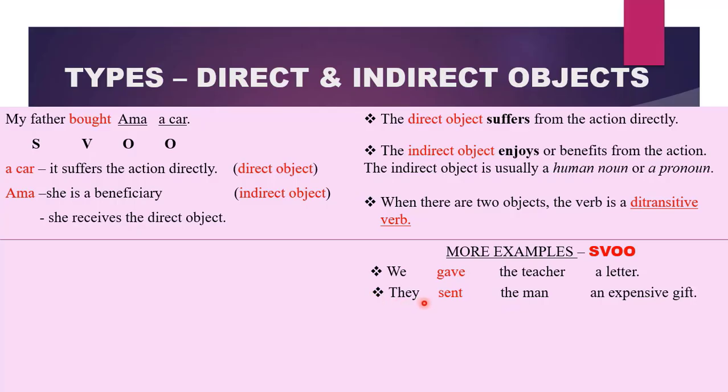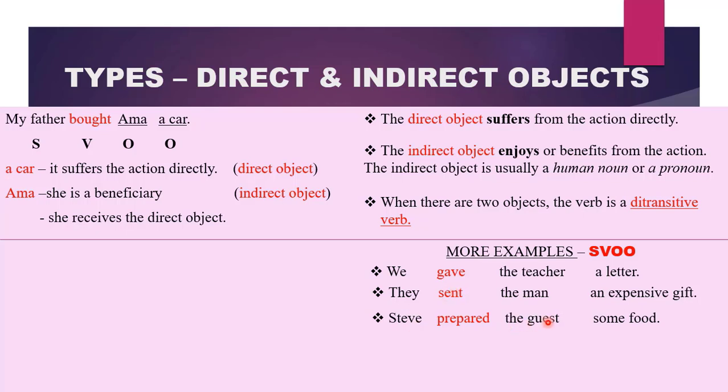They are the subject. Sent is a transitive verb. What was sent? It was an expensive gift. Therefore, this is our direct object. It receives the action directly. And who will benefit from what occurred? It is the man. The man becomes your indirect object because it will receive the direct object. It will benefit from the action that occurred.